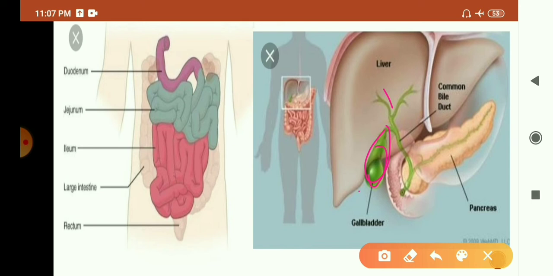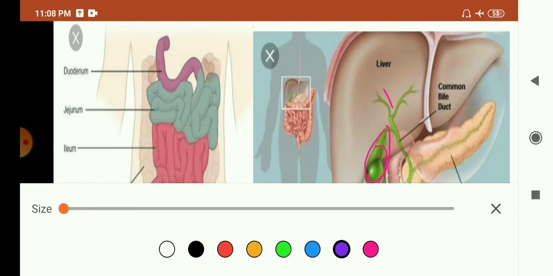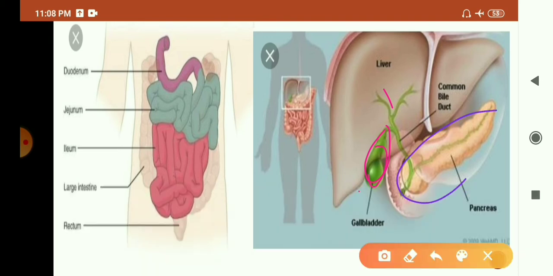This other gland is the pancreas. Pancreas secretes pancreatic juice into the small intestine, which contains enzymes such as trypsin for digesting protein, pancreatic amylase for digestion of carbohydrate, and lipase for breaking down fats. And this is a common duct.